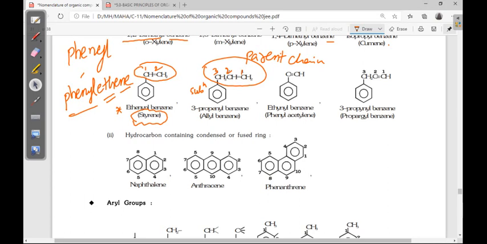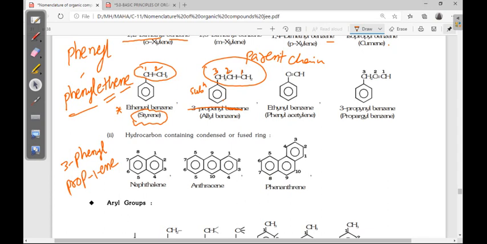So 3-phenylprop-1-ene. Here benzene was given, a little mistake in propenyl. This one is 3-phenylprop-1-ene. Right.